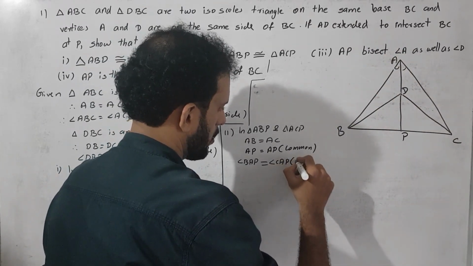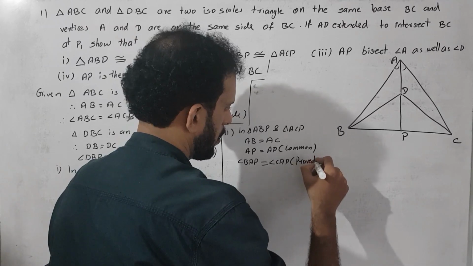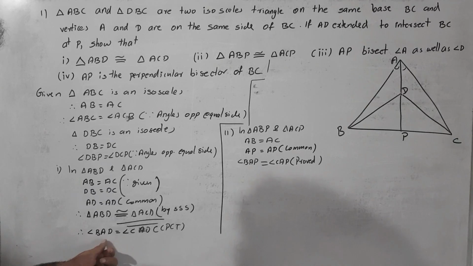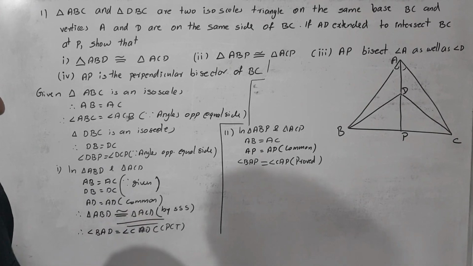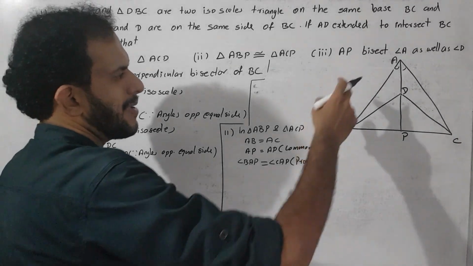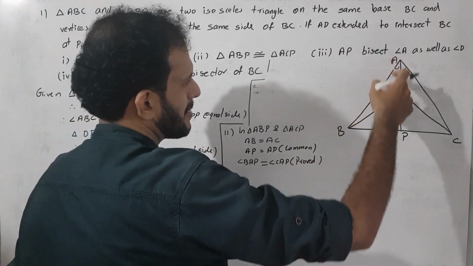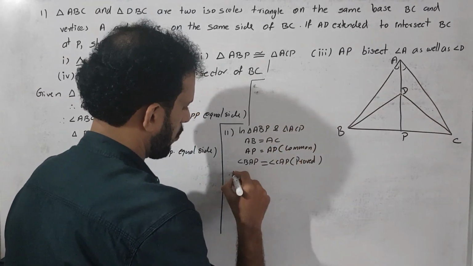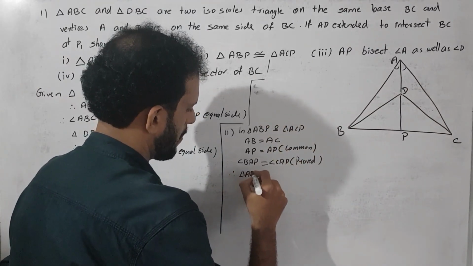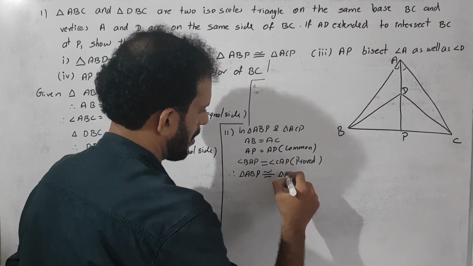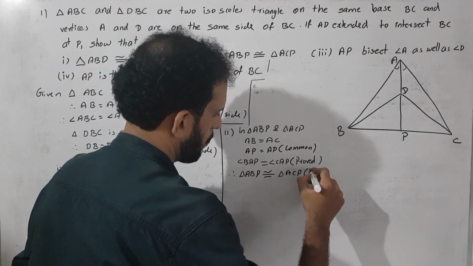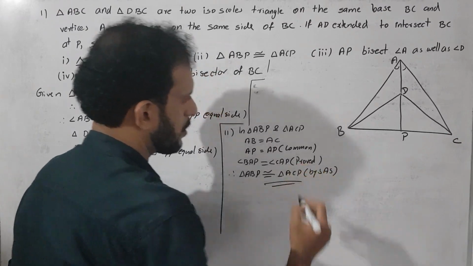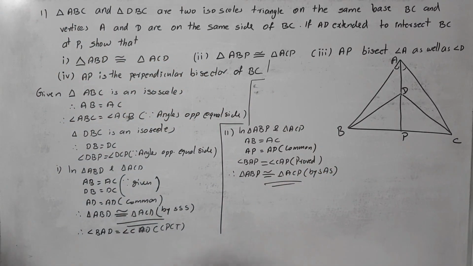How do we get this? This one is proved. The corresponding parts of congruent triangles we proved already: angle BAD is equal to angle CAD. Okay, so we got it. Yes, side angle side is equal to side angle side, correct. Therefore triangle ABP is congruent to triangle ACP by the rule SAS. So these two triangles are congruent by the rule SAS.